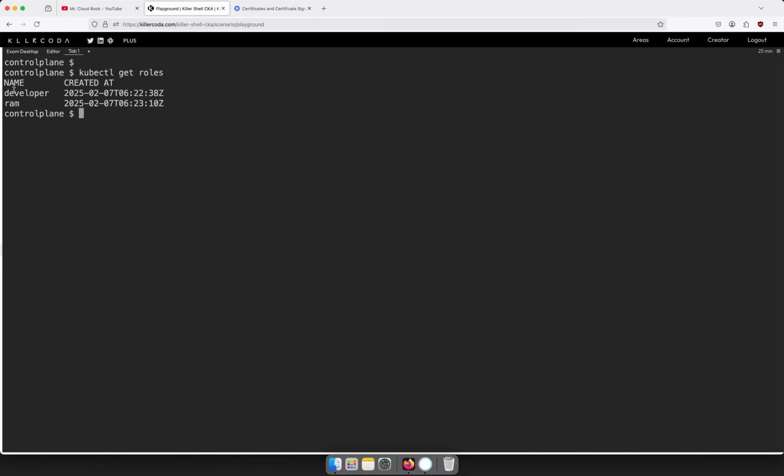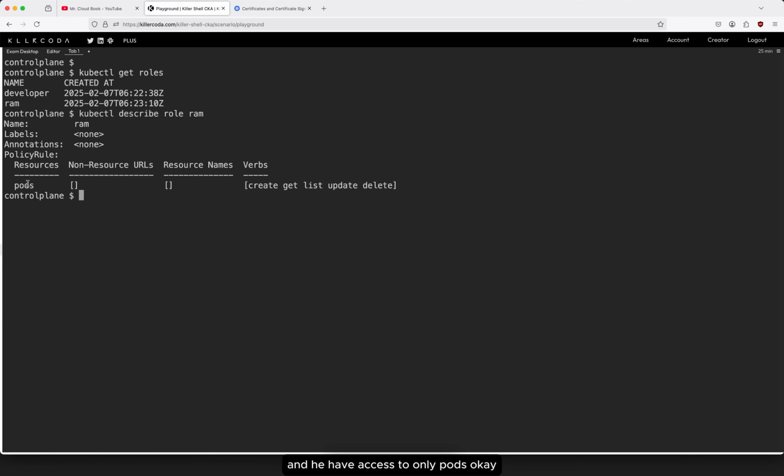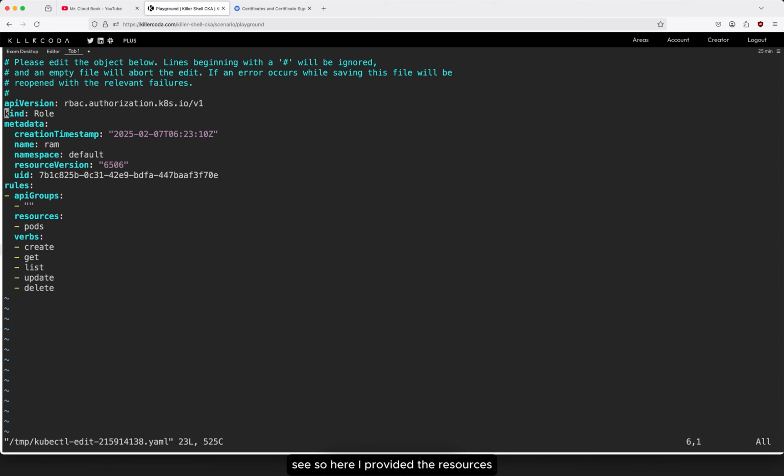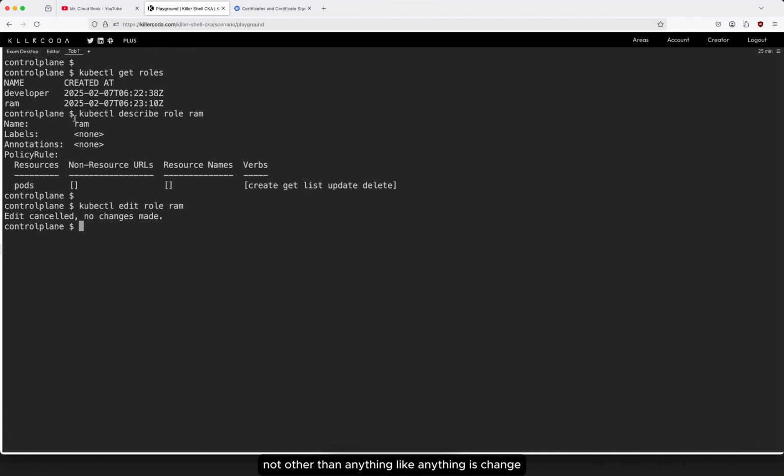Here we have the developer role and the ROM role that we created. If we run kubectl describe role, we see access to only pods. If I run kubectl edit role rom, you can see I provided the API groups and resources: pods. So he is only able to get the pod details, nothing else. Nothing is changed.